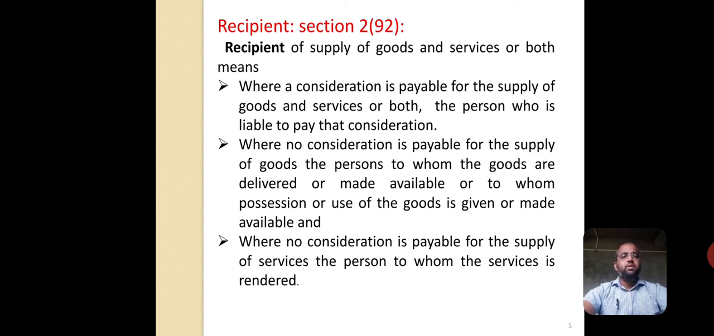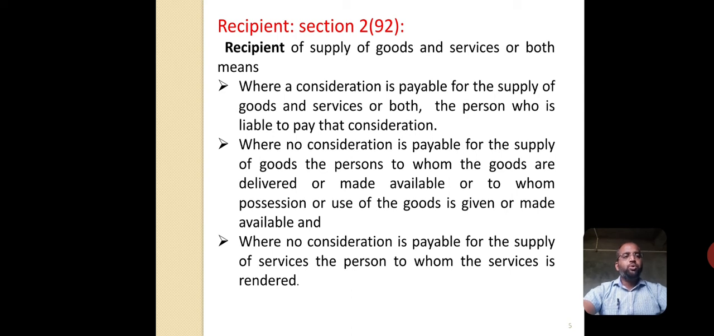As per Section 2, subsection 92, this is the meaning of recipient. To whom we are supplying the goods or services, that person is called the recipient. In the case of consideration, whoever is paying any consideration for the supply of the goods or services, that person is called the recipient.